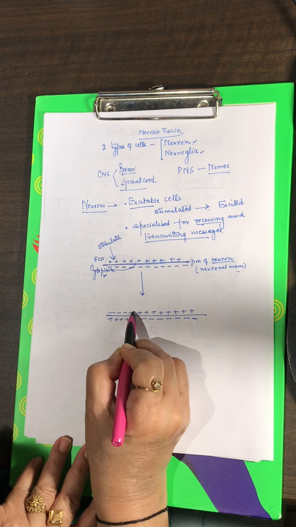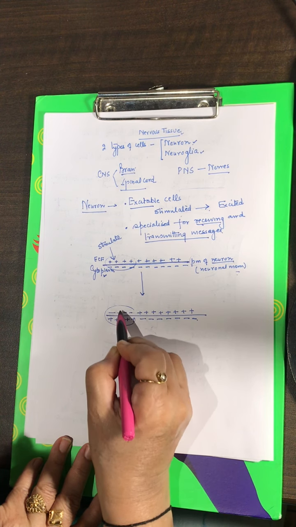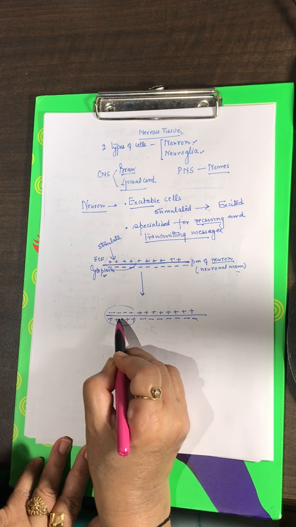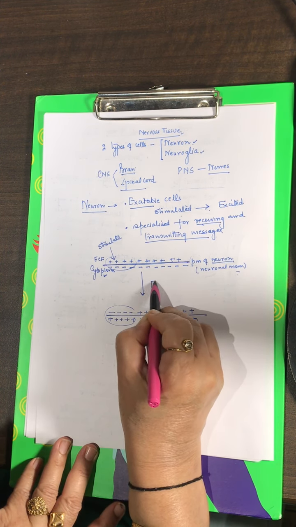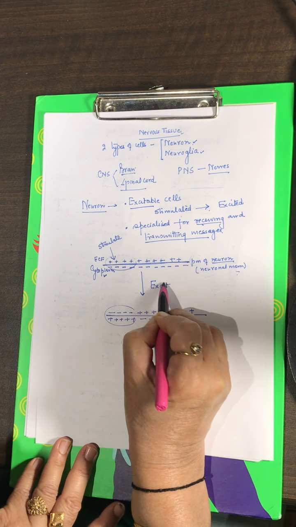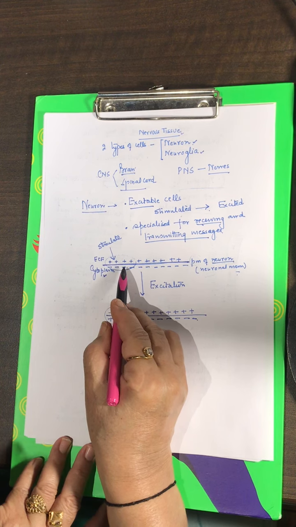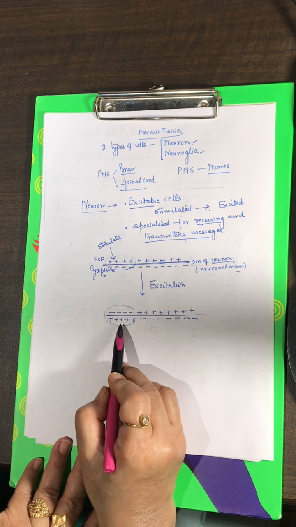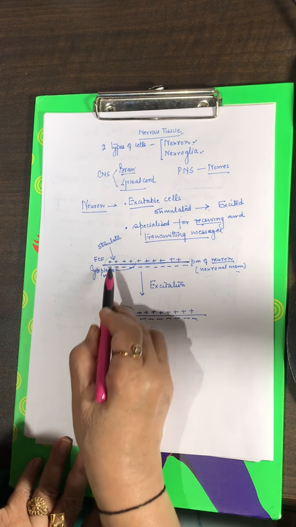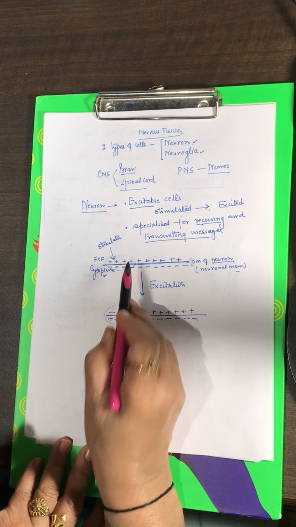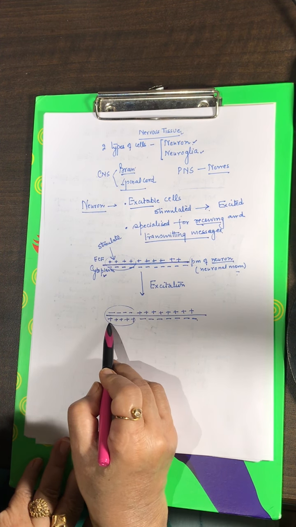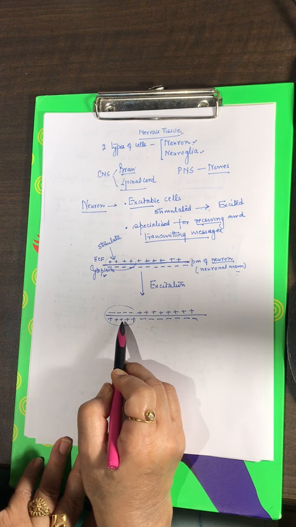Right? So at this point, your membrane potential has changed. This is called excitation. So your neuron has got excited. Excited means there is a change in the membrane potential because of the movement of the ions in and out. So the inside becomes positive and outside becomes negative.